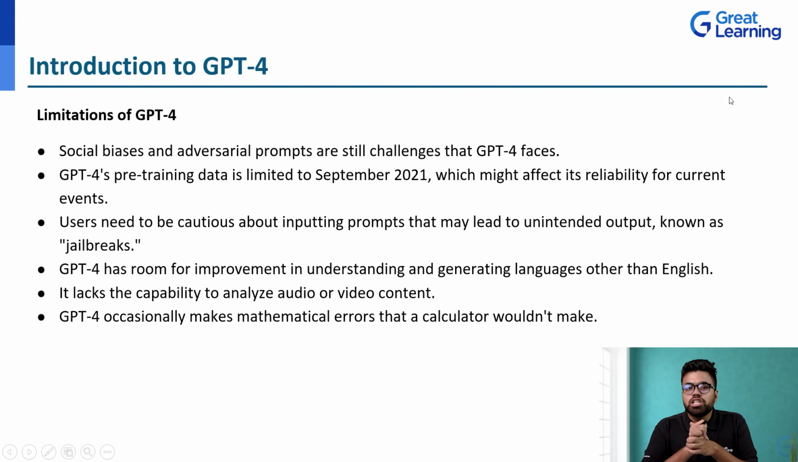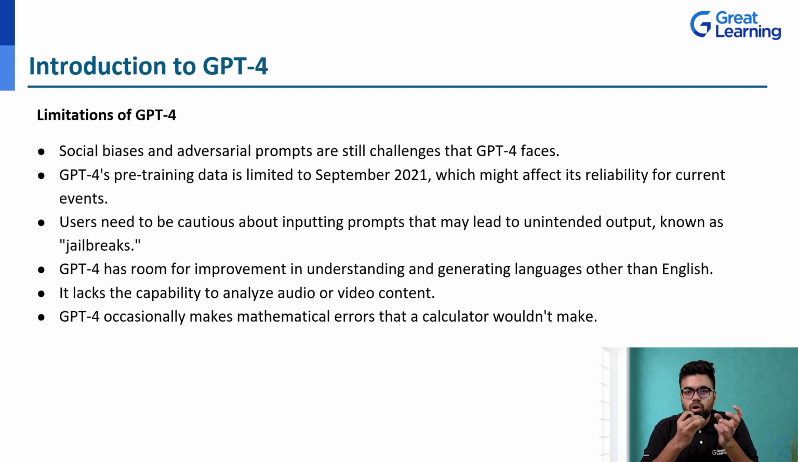Now we talk about the limitations of GPT-4. Now there are social biases, the various prompts that are there. That is still a challenge that GPT-4 faces, right? Now, GPT-4 is pre-trained data, right? The more important thing is that it showcases a bit of bias towards things which is not very accurate, right? So GPT-4 is trained till September 2021. It does not understand the current scenario of how the world is growing. The data it possesses is from throughout history till September 2021.